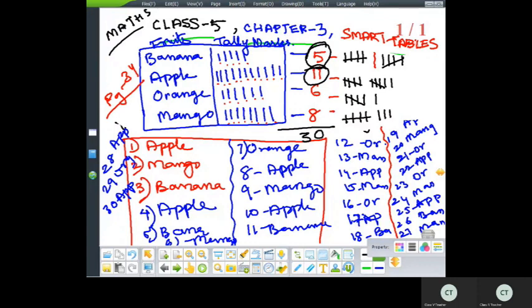Here 40 children are given, but what we did is of 30 children.